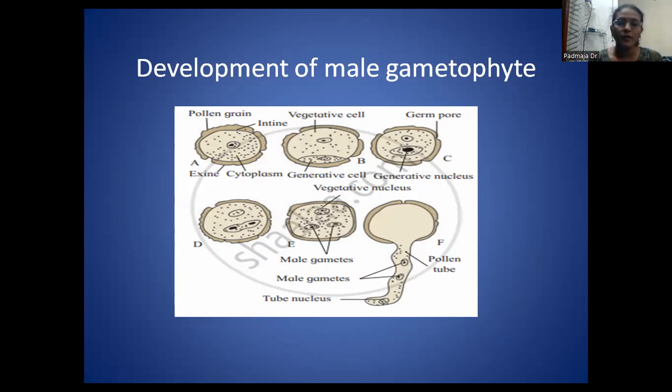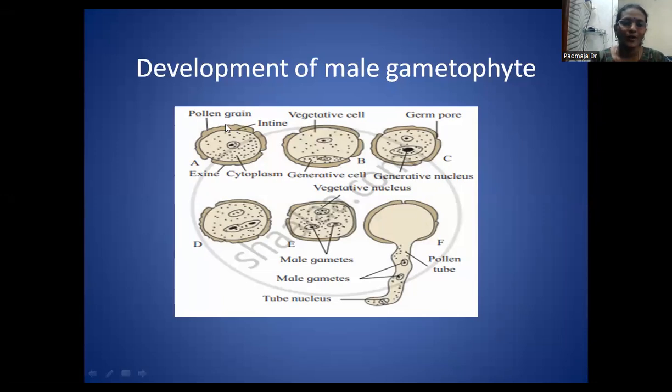For male gametophyte development, the first cell is the pollen grain. The pollen grains are coming from the microspore mother cells. These microspore mother cells are present in the sporogenous tissue. The sporogenous tissue is present in the anther. These anthers are present on the filaments. These filaments or the stamens are present on the flower. So all these are present internally in a flower. So the first cell of male gametophyte is the pollen grain.